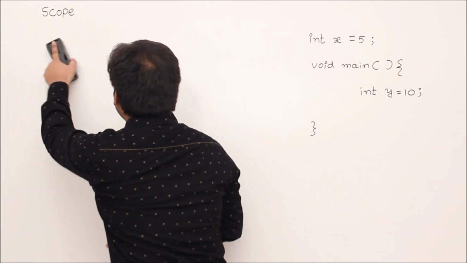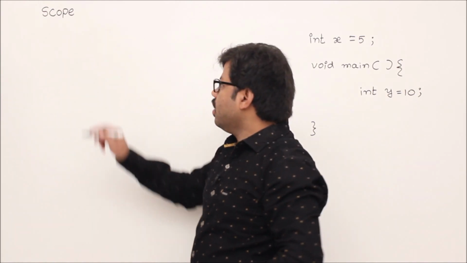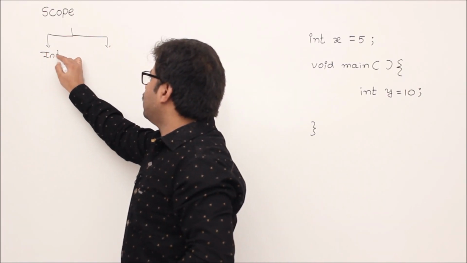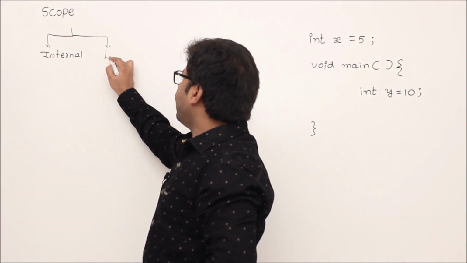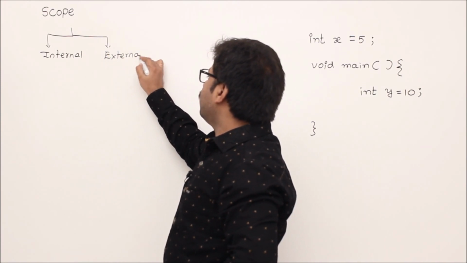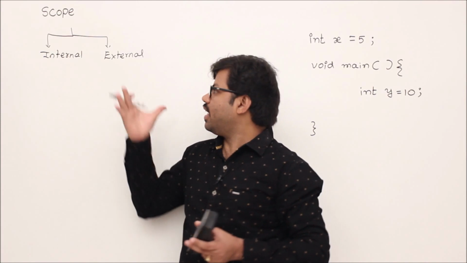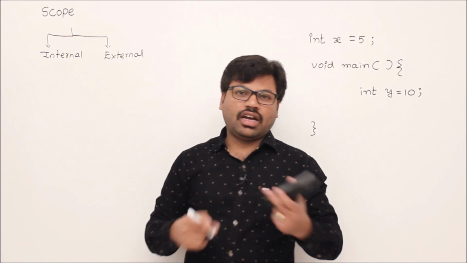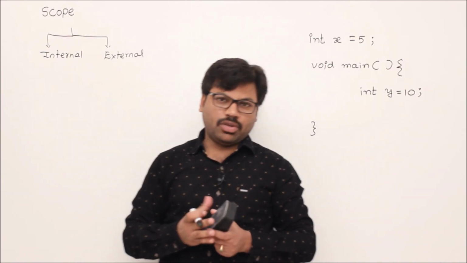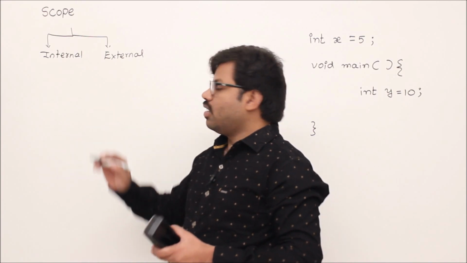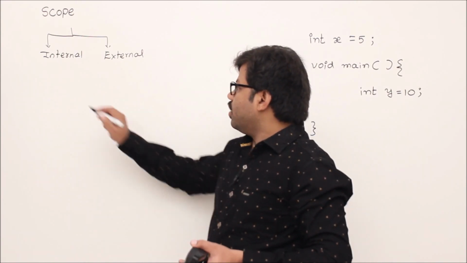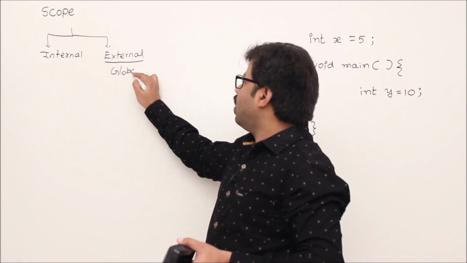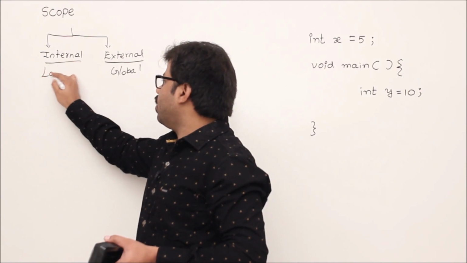To understand scope of a variable in C programming, first you should understand various kinds of variables. We have two kinds of variables. One is internal variable, second one external variable. First we see the motivation behind using external and internal variables. Ask yourself why we use internal variables and why we use external variables in C programming language. Before that I will show you how to define external variable. You know external variable, right? It's global variable. And internal variable is nothing but local variable.